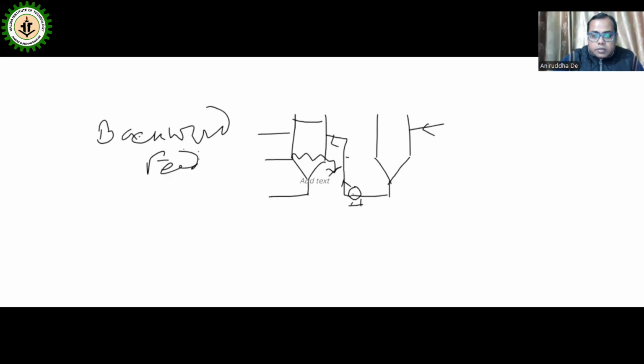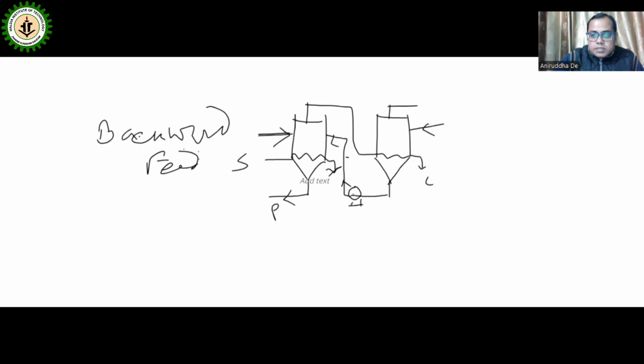This is the final product, and here this is the steam being provided. Whatever vapor it produces will enter here, and condensate will be obtained, and vapor will be produced.